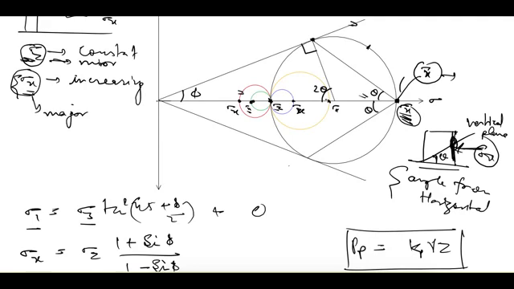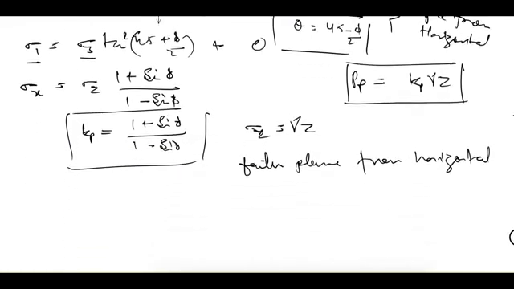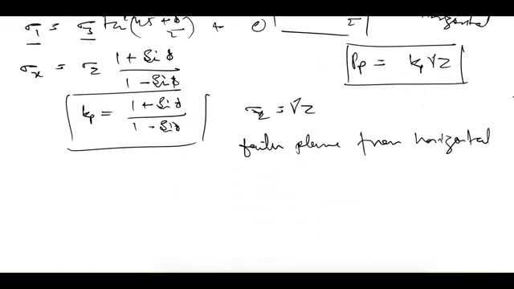Again in this triangle, if it is O A B, then phi plus 2 theta plus 90 is equal to 180, and from here theta is equal to 45 minus phi by 2. So here the failure plane angle theta is equal to 45 minus phi by 2.